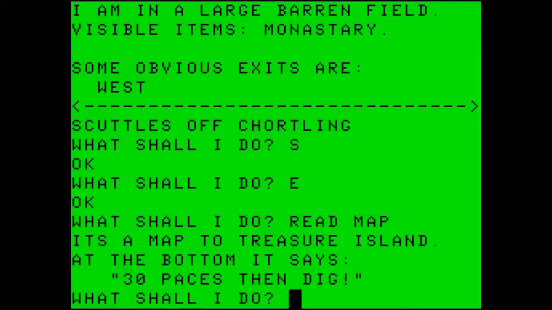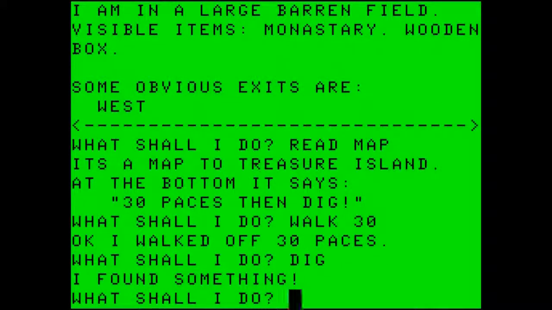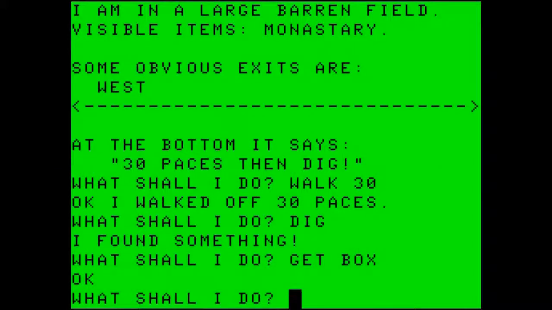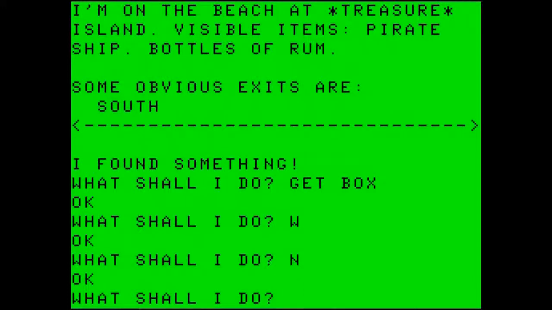It's a map to Treasure Island. At the bottom it says 30 paces, then dig. So let's walk 30 paces. Okay, I walked off 30 paces. Now we are going to dig. I found something. Here's a wooden box here. Let's get the box. Now we are going to head back west to the graveyard, north back to the beach.